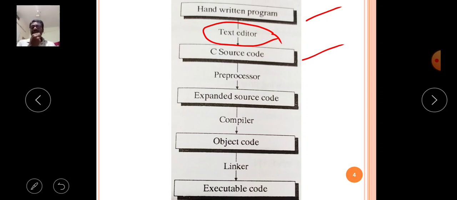That means we have to verify whether any syntactical errors are present or not. The verification process of syntactical rules on the program is called compilation.